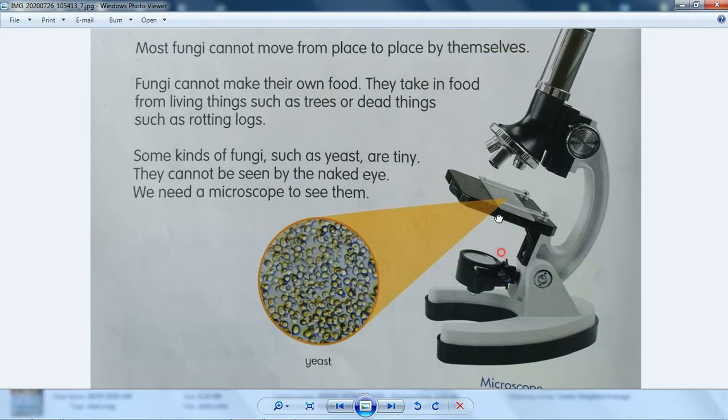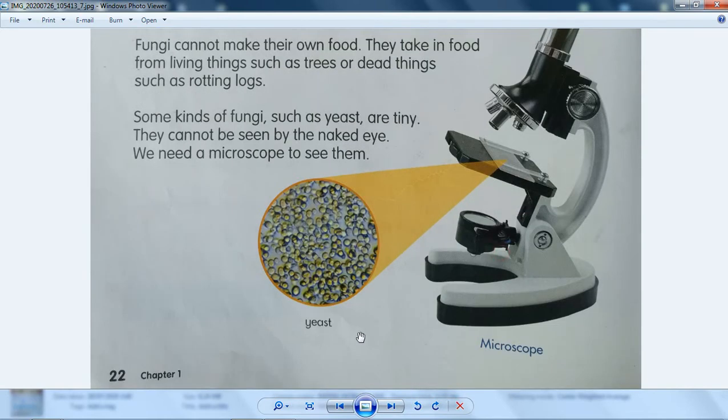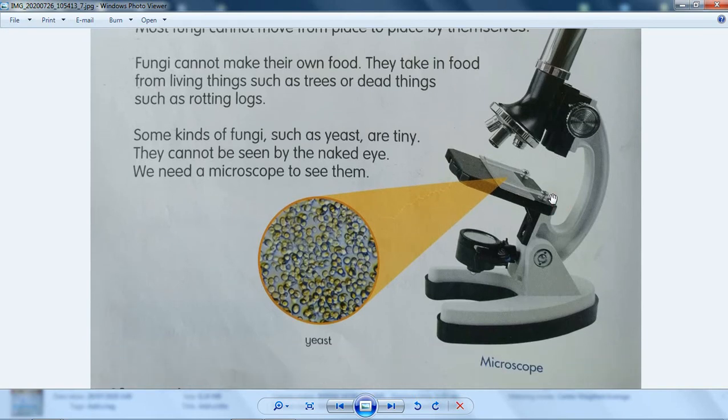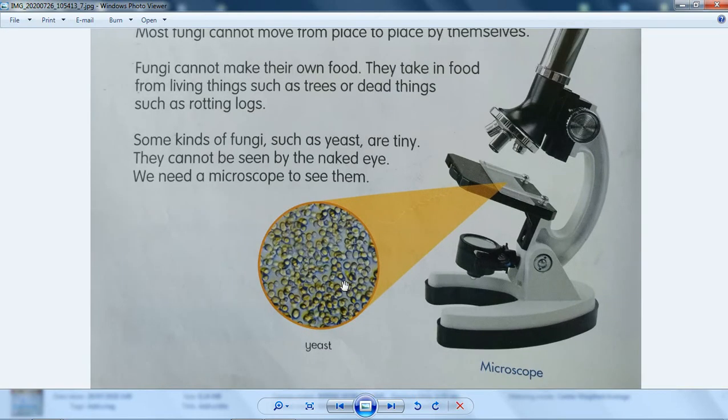Anyway, there's a fungi that is called yeast, but you cannot see it with your bare eyes, so you have to use a microscope on it. I mean, you know what? This is too small. You cannot see it with your naked eyes. Look at this, naked eyes. We need a microscope to see them. You know what? The example of this, I think, is kurap in Indonesia.